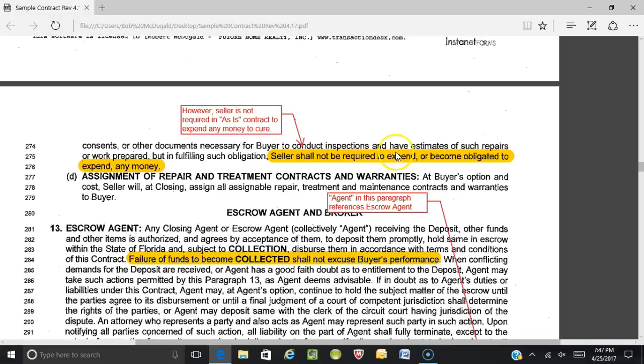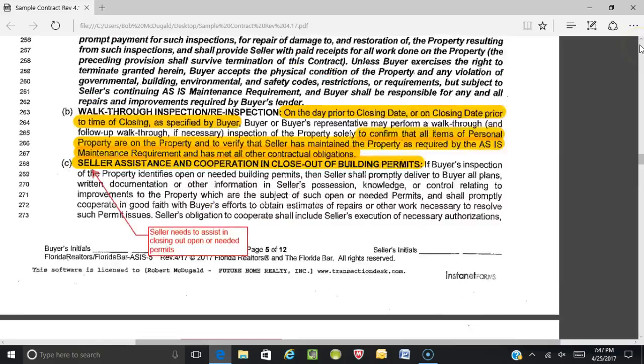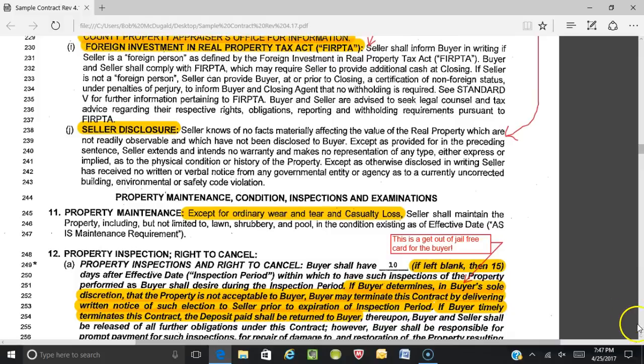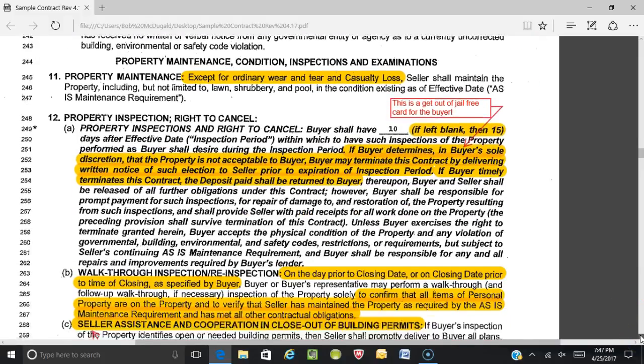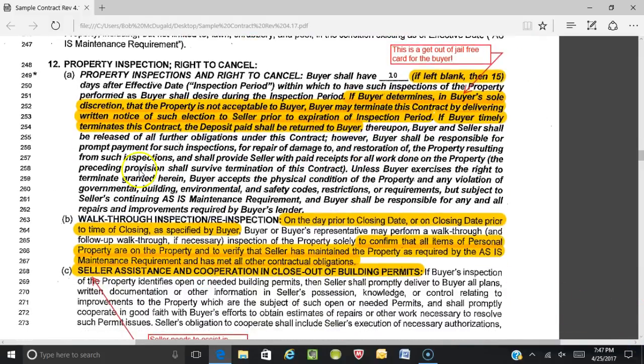Fair enough? So that in its entirety is the as-is section of this contract. It talks about repair or inspections. Realize it's a get-out-of-jail-free card, and govern yourselves accordingly. That is Section 12. Thanks.